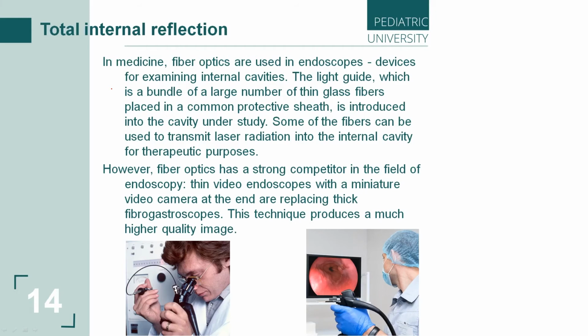According to this, we can see the patient's organ cavities, for example, the stomach, the intestine, and, for example, bronchoscopy, and other cavities for checking or recognizing the patient's problem.